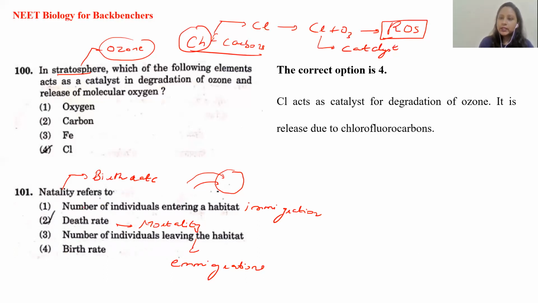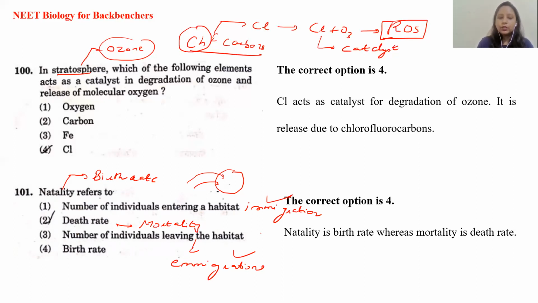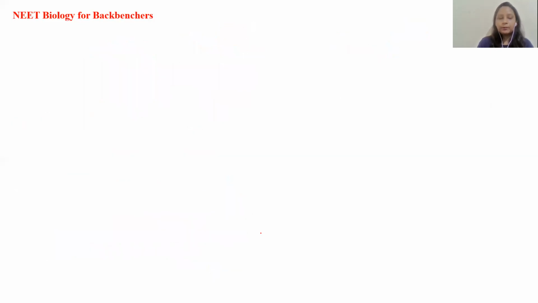But they are asking for the natality. So natality is your birth rate. If they had asked you for the death rate, it would have been mortality. If they had asked you for immigration and emigration, similarly you will have the answers for that. So the answer here is the birth rate. This is the fourth option.